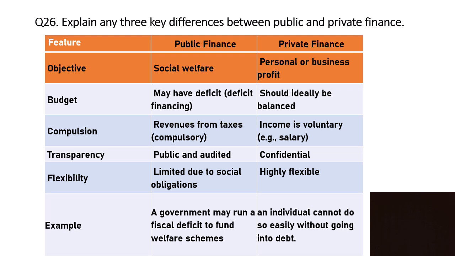Compulsion. Revenues from taxes, it is compulsory. Income is voluntary, that is salary. Transparency. Public finance is public and audited.